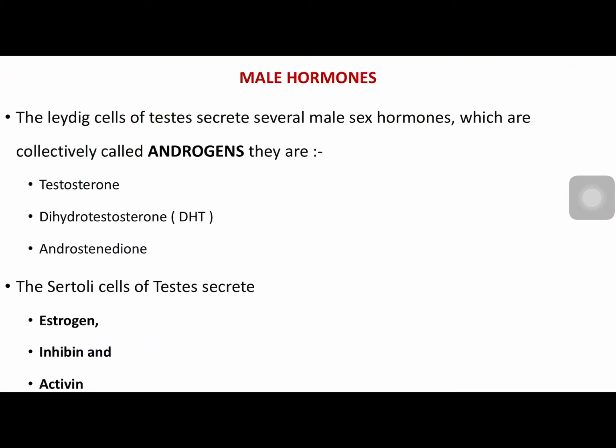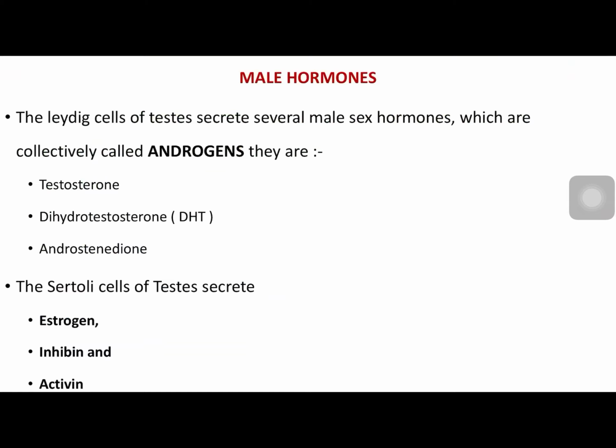Now let us see another function of gonads, that is endocrine function. Endocrine function is production of hormones. The hormones produced from gonads are androgens, which are produced from interstitial cells of Leydig, which I have mentioned earlier, and Sertoli cells, which produce three types of hormones: estrogen, inhibin, and activin.